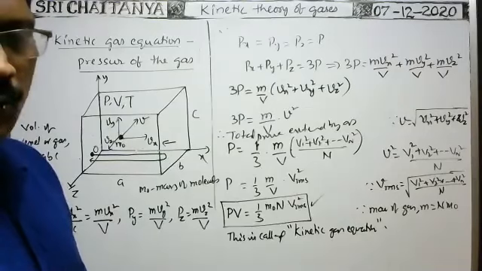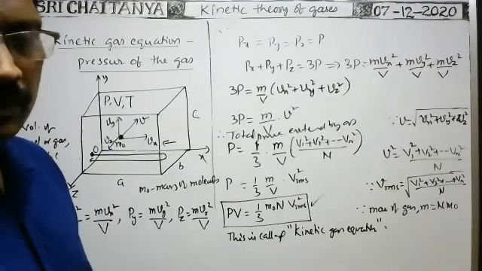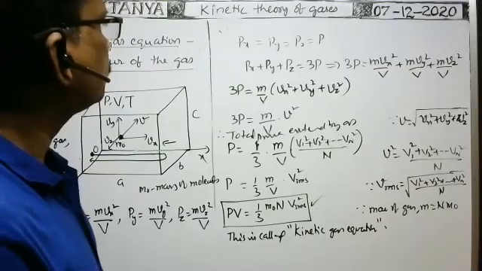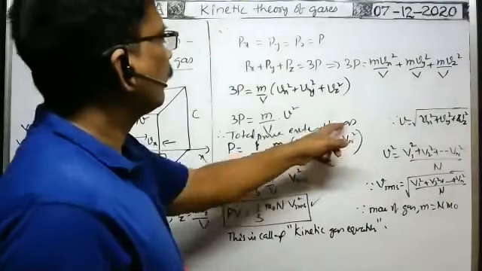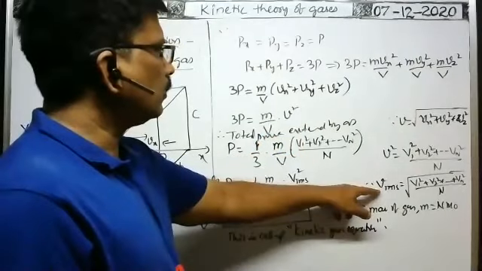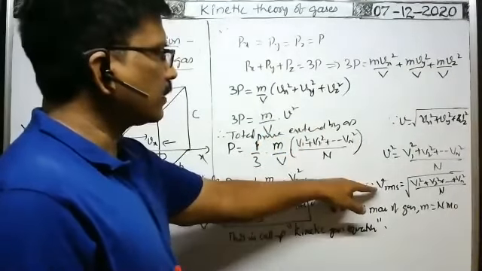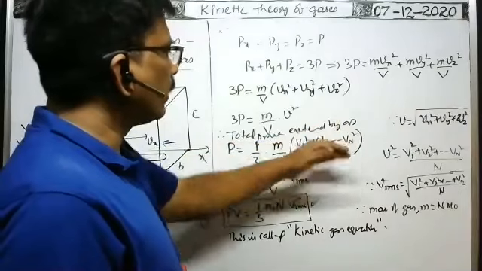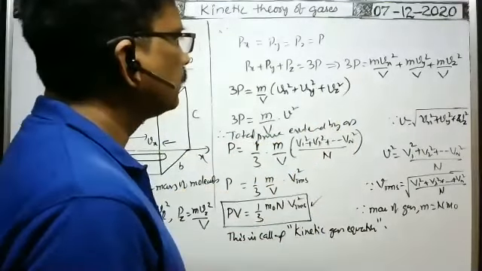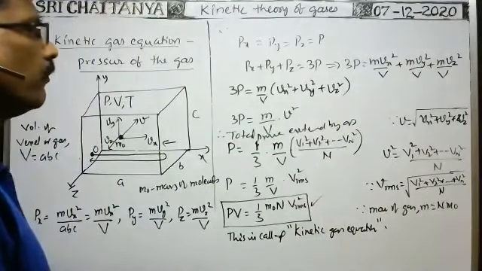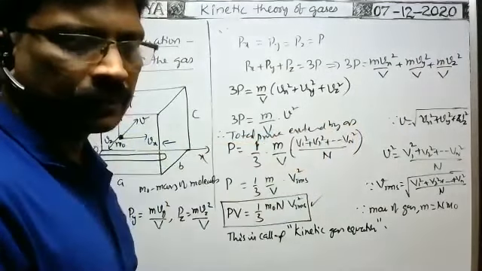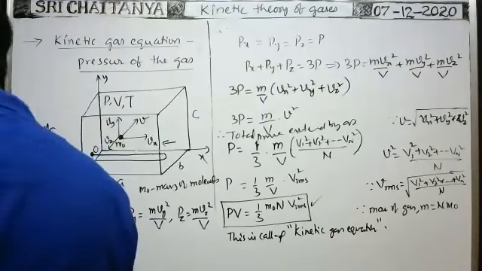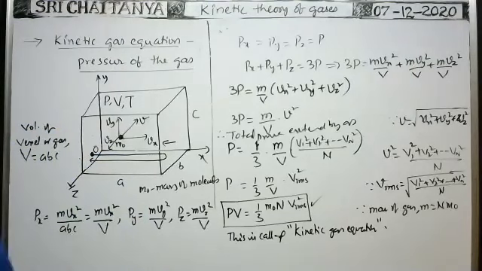Yes, Sidhu. Where did I forget n? No, this total term is equal to RMS, no? And the root is RMS. So instead of this one, we can write VRMS square, no? This can be written as VRMS square. Okay, right. So this is the kinetic gas equation.